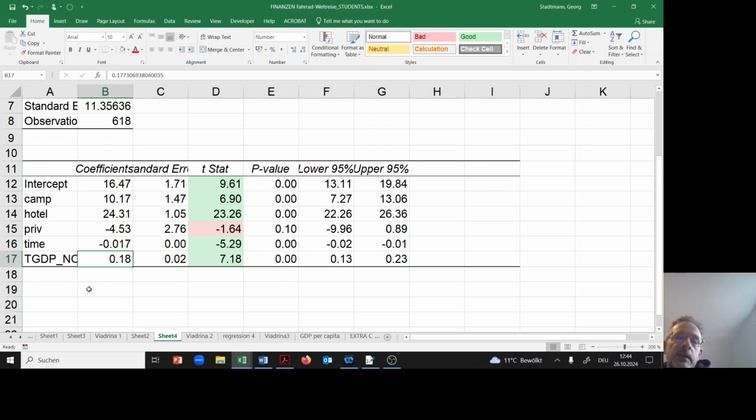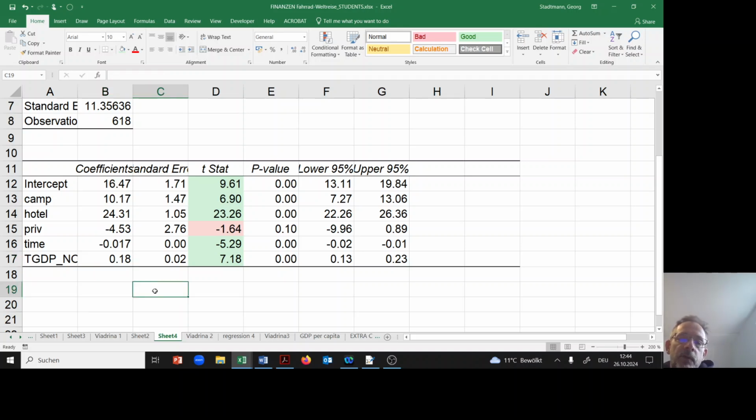It is indeed the case that the coefficient is positive here. This implies that when he's visiting a country where GDP per capita is higher, also his expenditure is higher. So this is completely in line with our hypothesis from the Balassa-Samuelson theory.